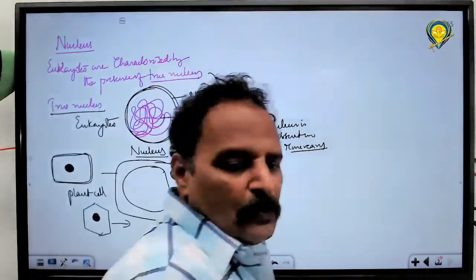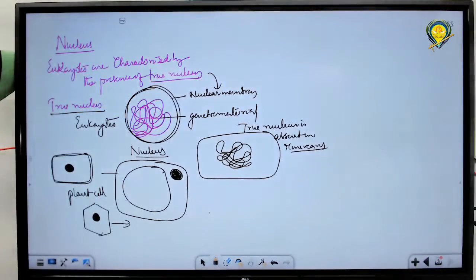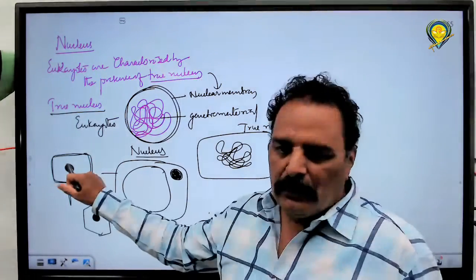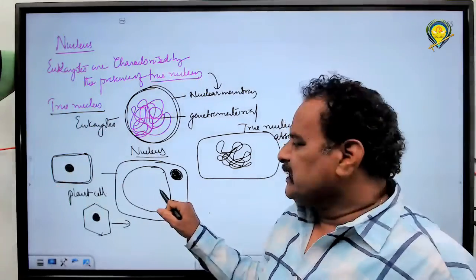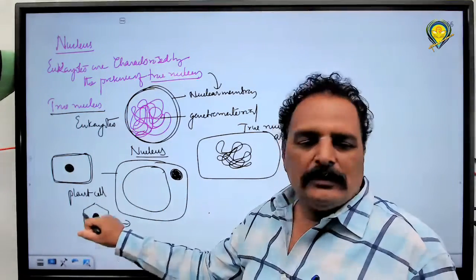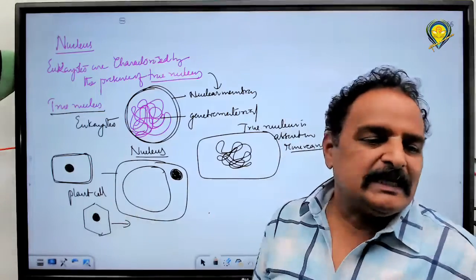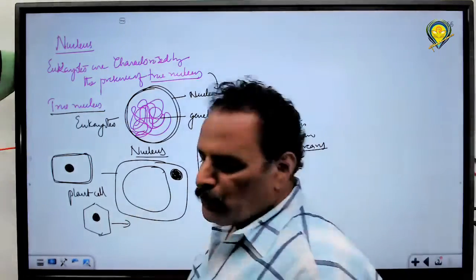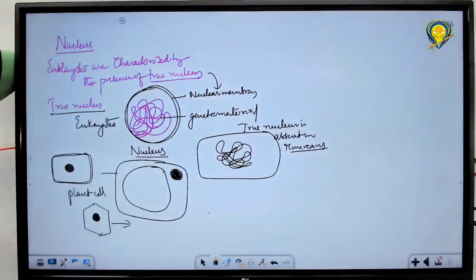No exception at all. In a normal plant cell, suppose a parenchyma cell, that is the condition. In an adult parenchyma cell, this is the condition. Meristematic cells always show a centrally placed nucleus.